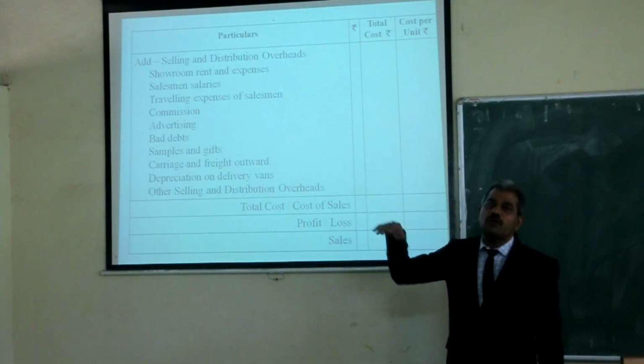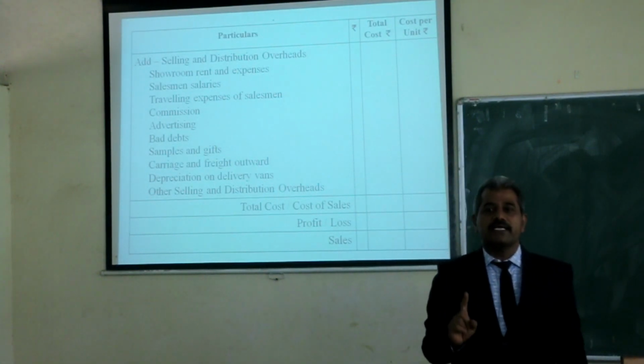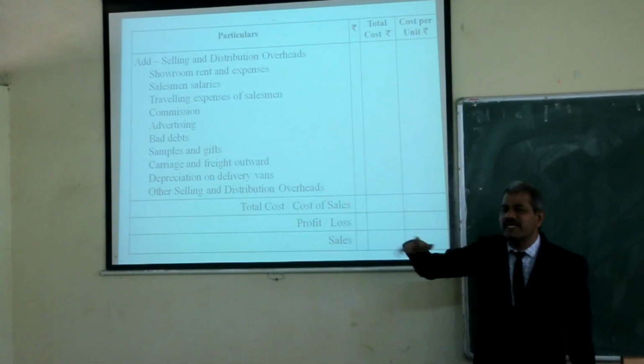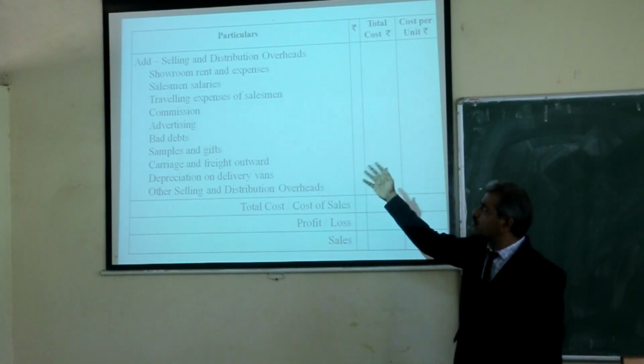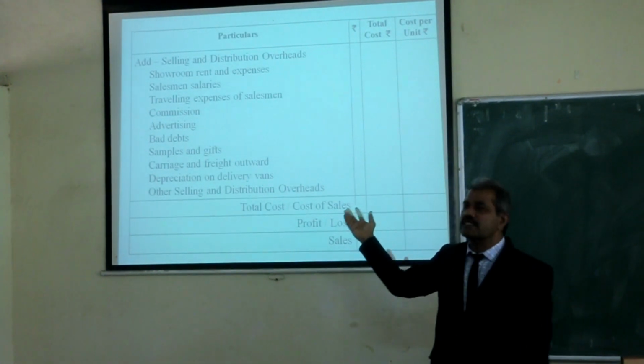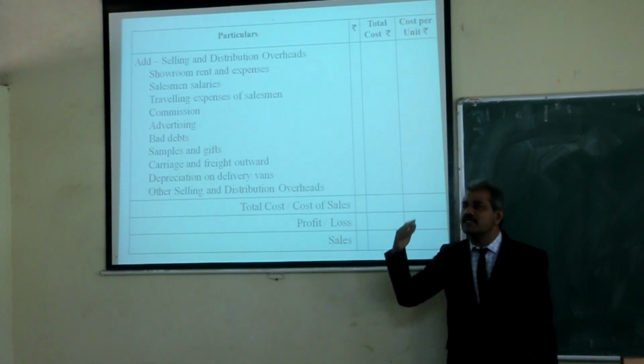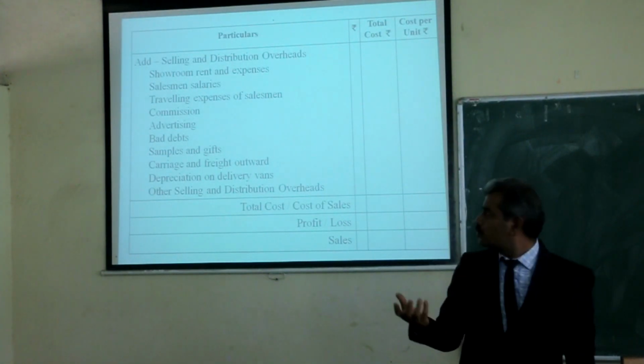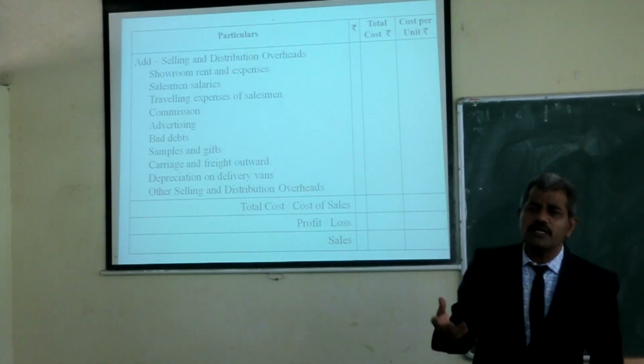Then finally you have to add selling and distribution overheads. The selling and distribution overheads, which are very obvious, are showroom expenses, salesman salaries, traveling expenses, commission, bad debts, advertising, samples and gifts, carriage outwards, depreciation of delivery vans.